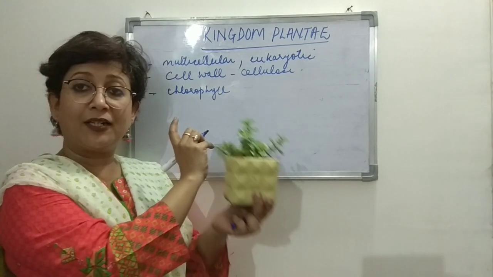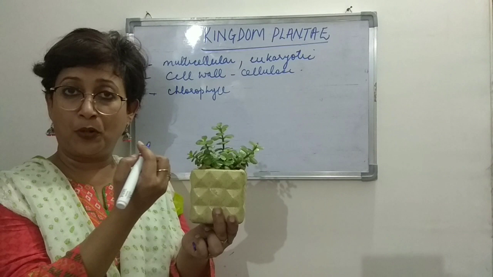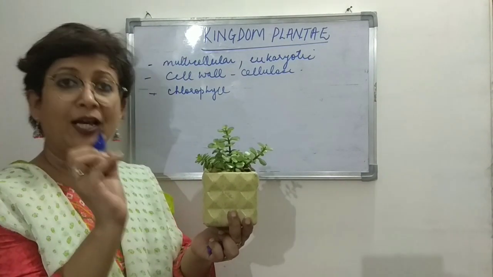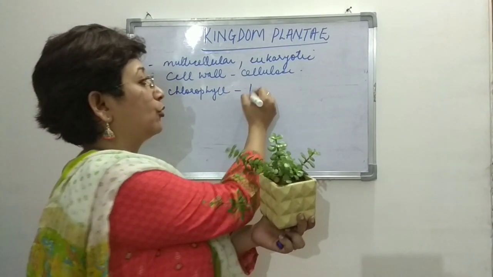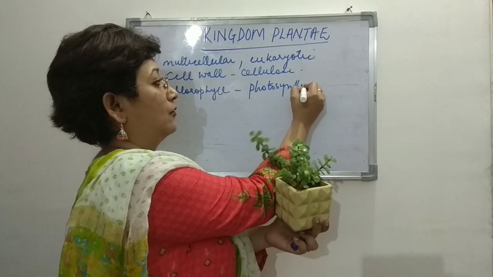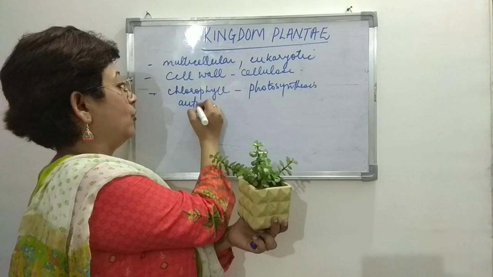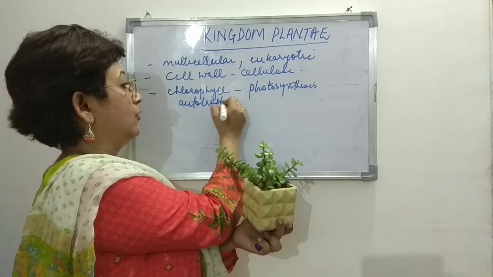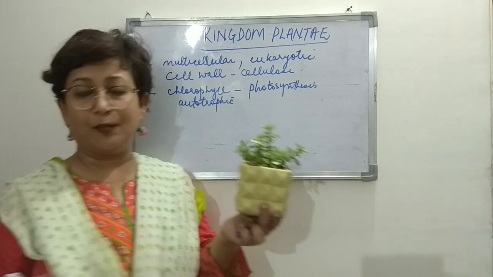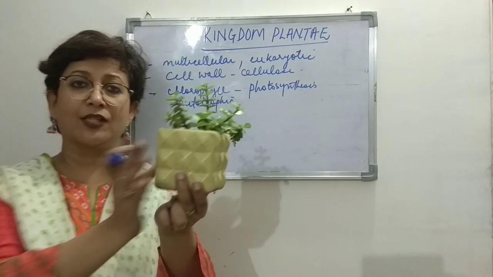Now, if the plant contains chlorophyll, that means it can manufacture its own food, and so it is autotrophic and it performs photosynthesis, right? So in other words, we can say that it is autotrophic. It can manufacture its own food by the process called photosynthesis.